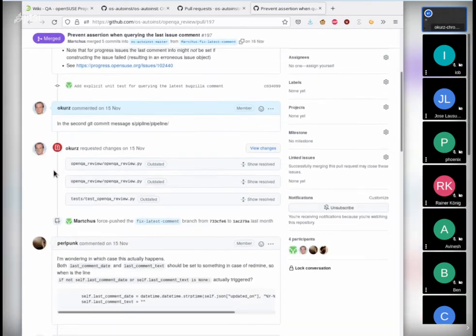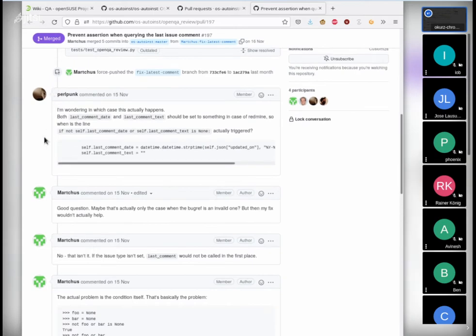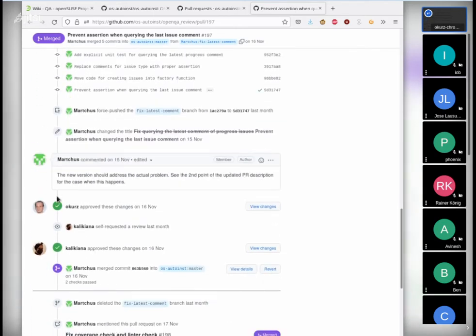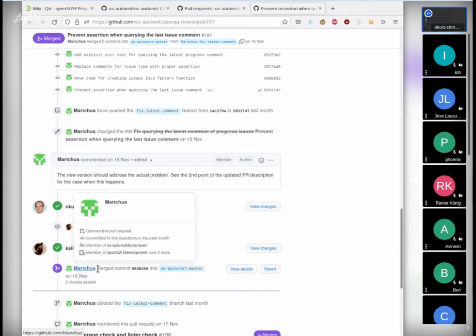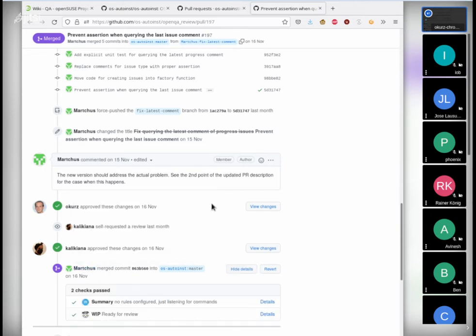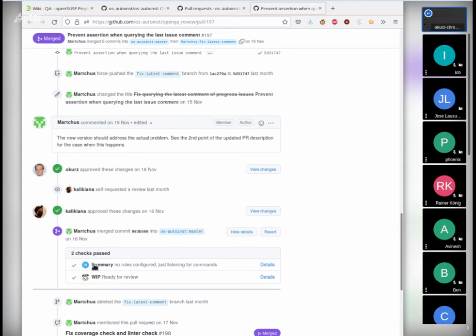I reviewed, so I asked for some changes. Opengl reviewed. I approved because to me it looked fine. Kalikiana also approved. So we had 2 approvals, and then Marcus merged. And if you take a look, then two checks have passed. Now, does anybody see the problem here?